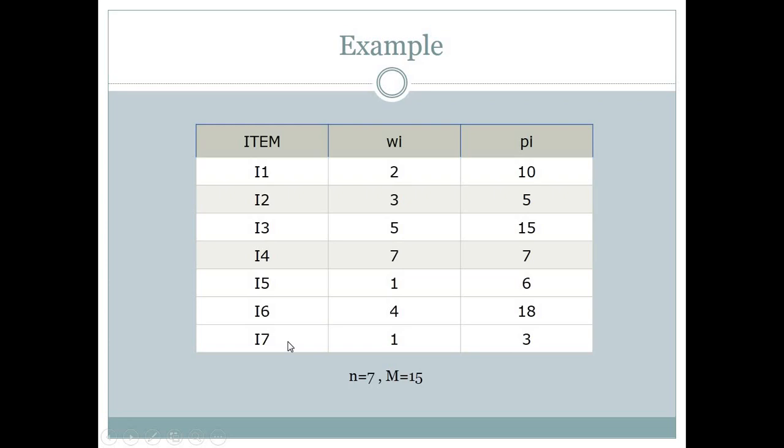Up to item 7, whose weight is 1 and profit is 3. Now here we have 7 items, meaning n is equal to 7, and the knapsack capacity is given as m equal to 15. So maximum we can take 15 weight from it. So let's start.